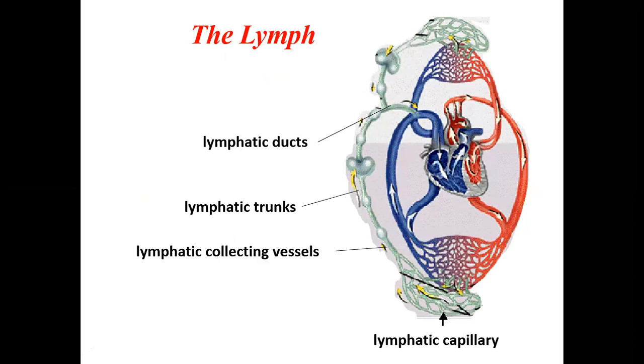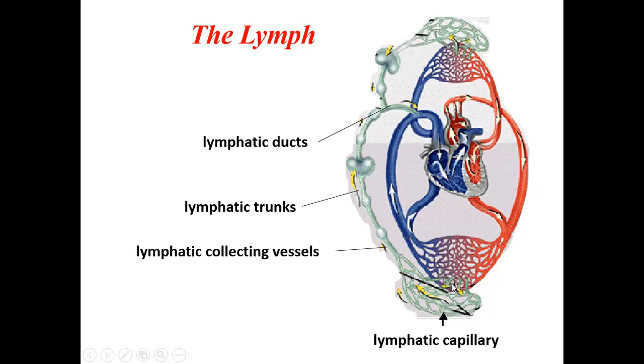Now coming to the lymphatic system, as you know, the heart will be pumping the oxygenated blood to different parts of the body. It will go to all the cells and tissues, and then it flows through the capillaries. Then it will return through the venous system back into the heart.